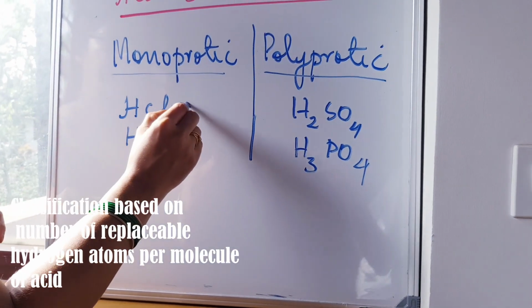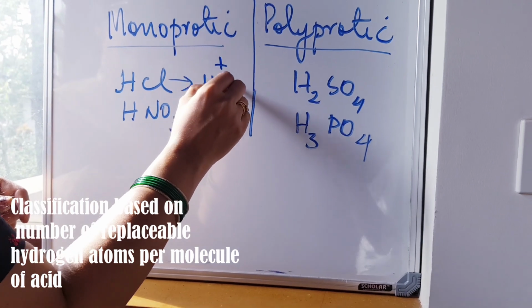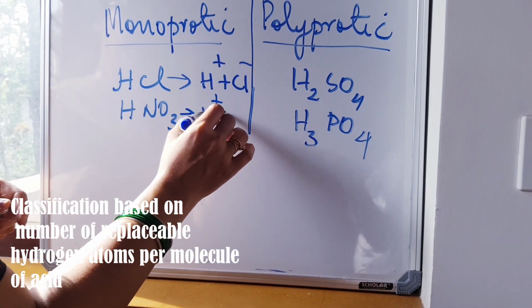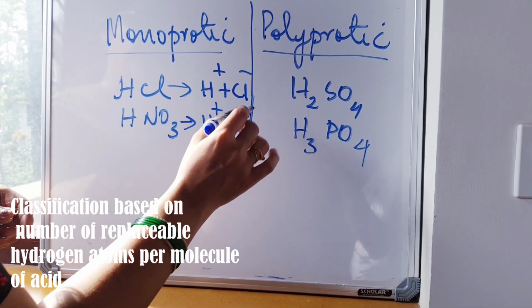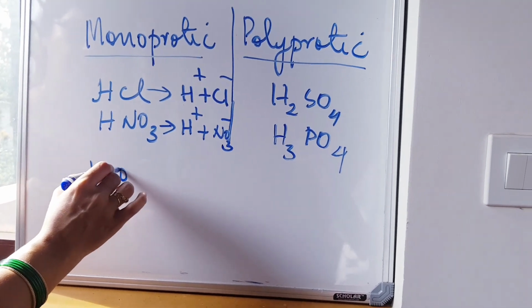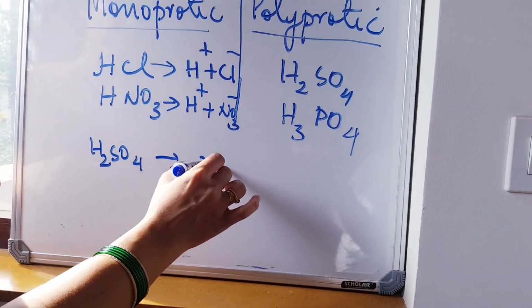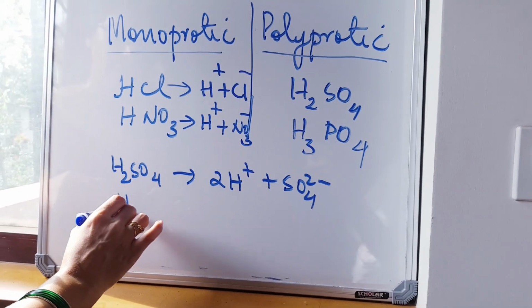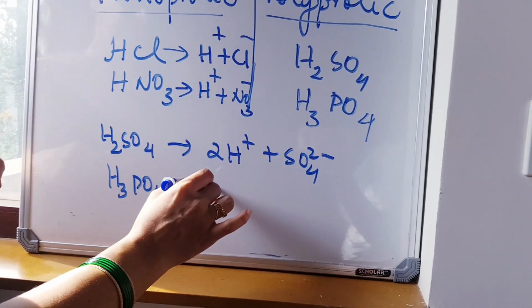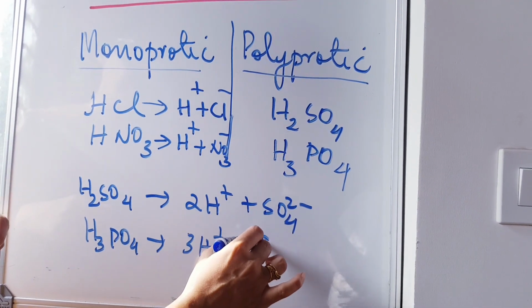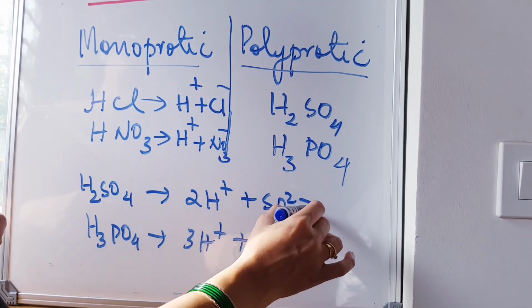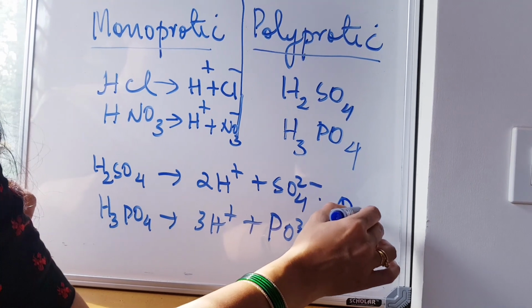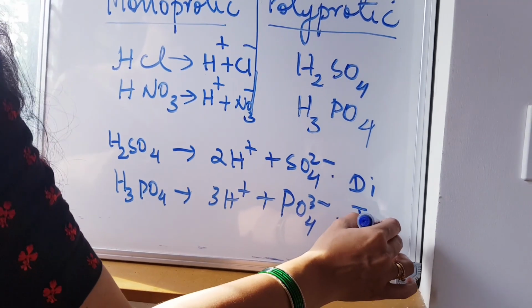For example, HCl on dissociation, you get only one H plus and Cl minus ion. HNO3 on dissociation, you get only one H plus and NO3 minus ions. In the case of sulfuric acid, H2SO4, on dissociation you get 2 H plus ions and sulfate ions. And in the case of phosphoric acid, you get 3 H plus ions and phosphate ion. So this is a diprotic acid, this is a triprotic acid.